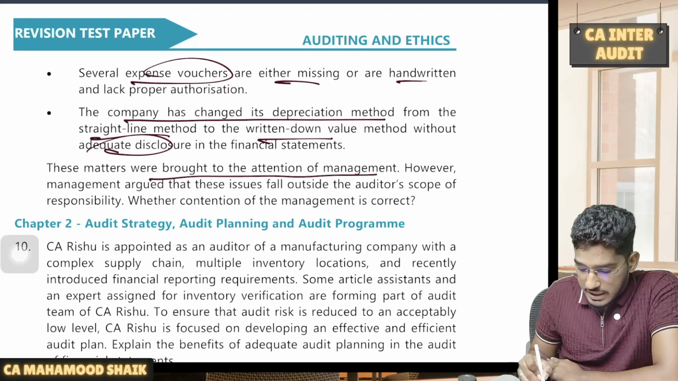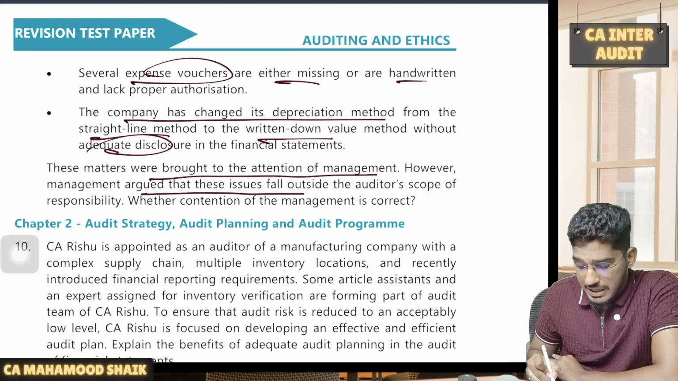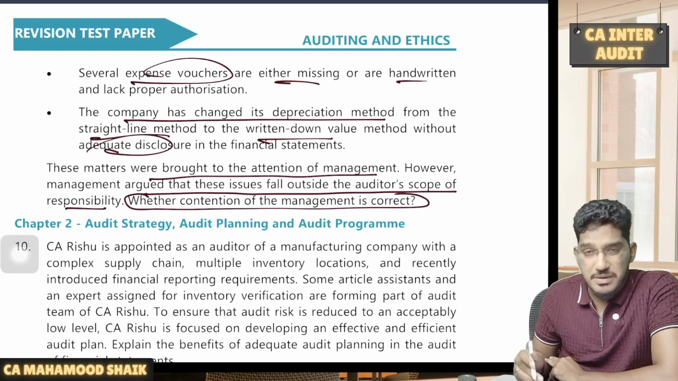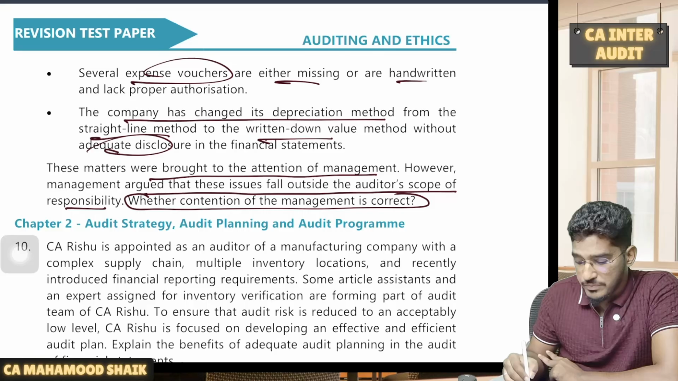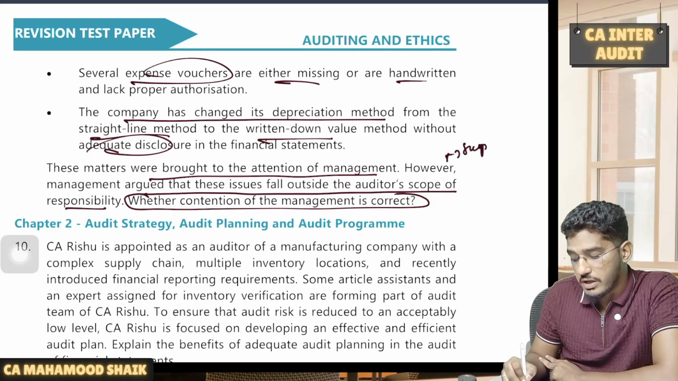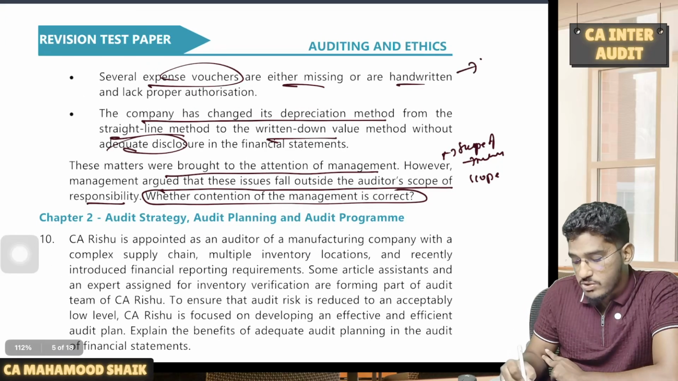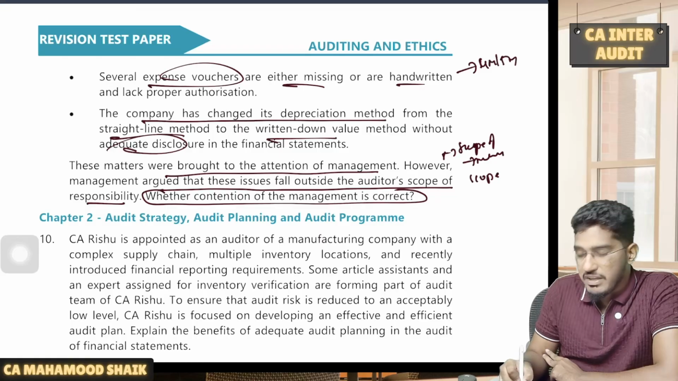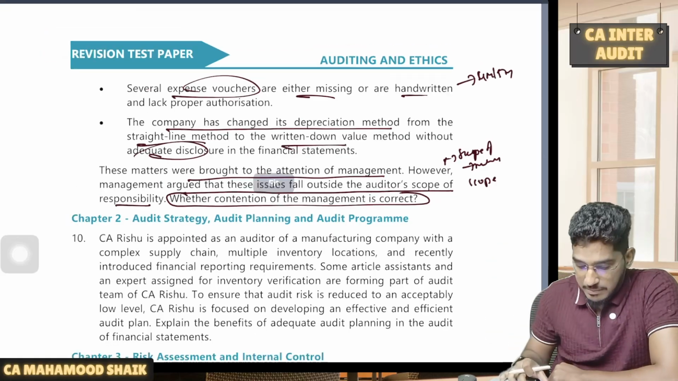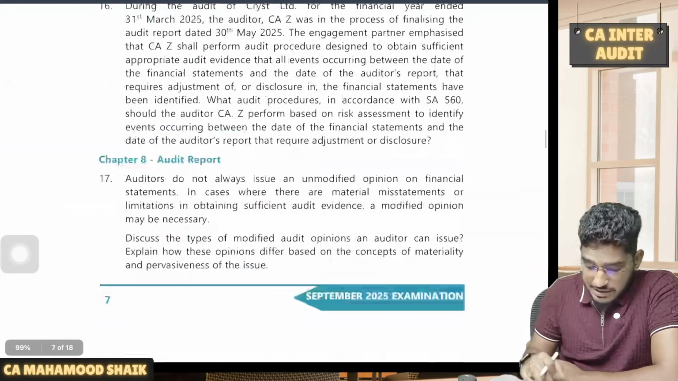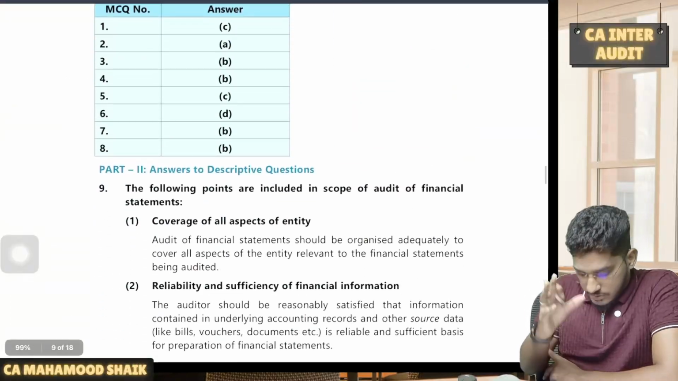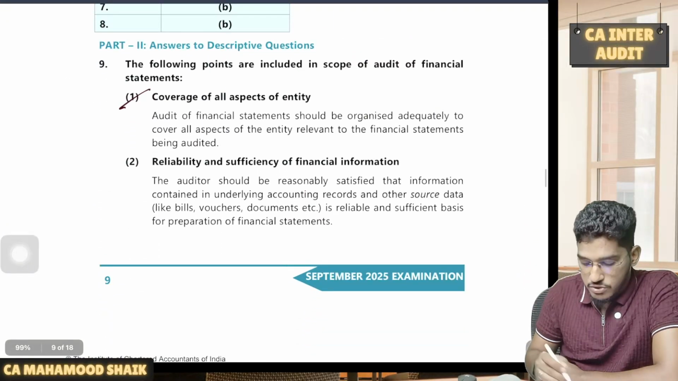These matters were brought to the attention of the management. However, management argued that these issues fall outside the scope of auditor's responsibility. Whether the contention of the management is correct? No, 100% wrong. So here they are referring to the scope of audit. We have one concept, scope of audit, in the nature, objective, and scope of audit. So there they have given scope of audit in a detailed manner. But here, say for example, if this question is tested for 4 marks or 5 marks, we can't write the answer in a detailed manner. So here, if you look at the answer they have provided, they have given a summary. So a short presentation they have given, like audit should cover all aspects.